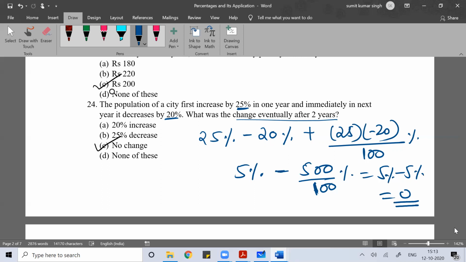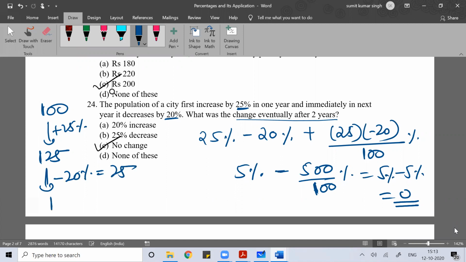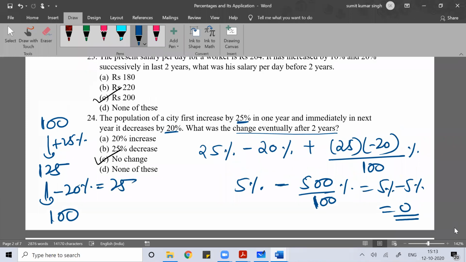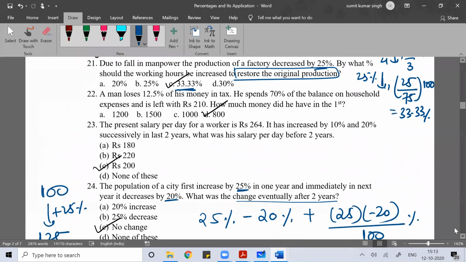No percentage change. Suppose it was 100. It increased by 25%, so it becomes 125. Then it decreased by 20%. A 20% decrease means it will become 100 again. No percentage change. Remember this relation.